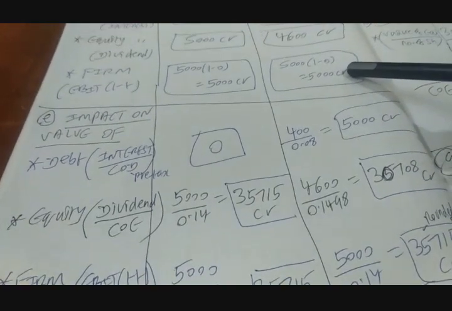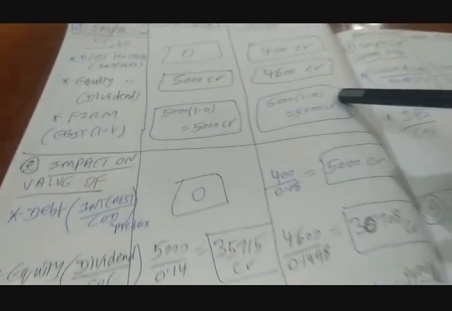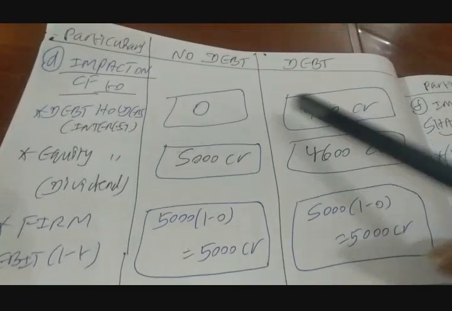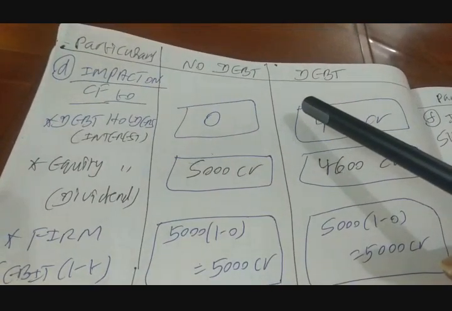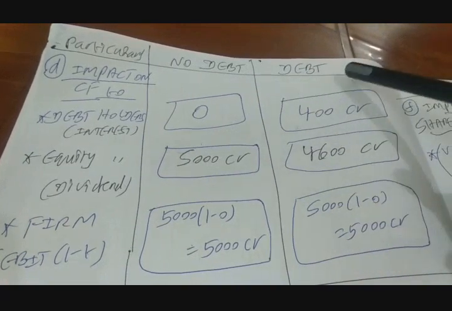The other option is going to be again 5,000 crores. So EBIT into 1 minus T gives us 5,000 crores. Let's look at the cash flows now. Let's compare the scenarios, when there is no debt, with the option of debt.